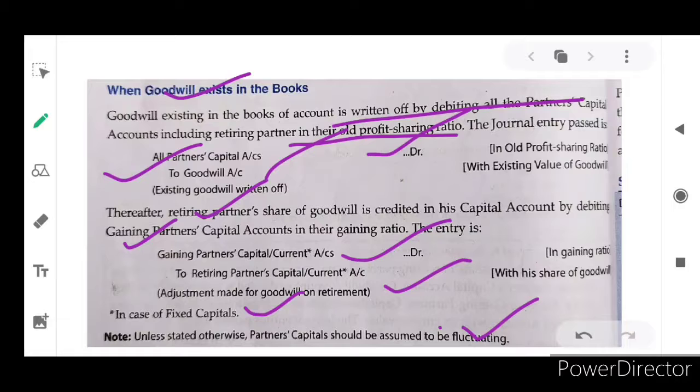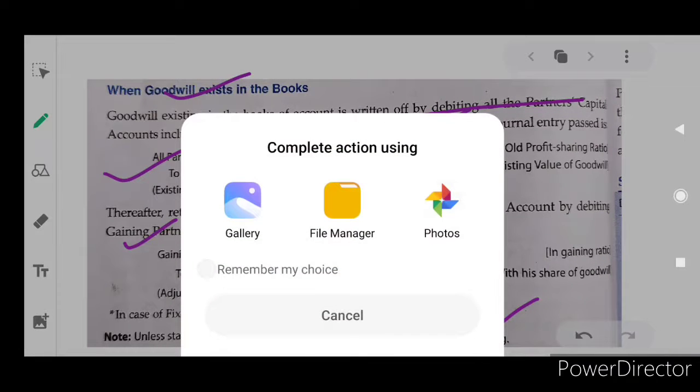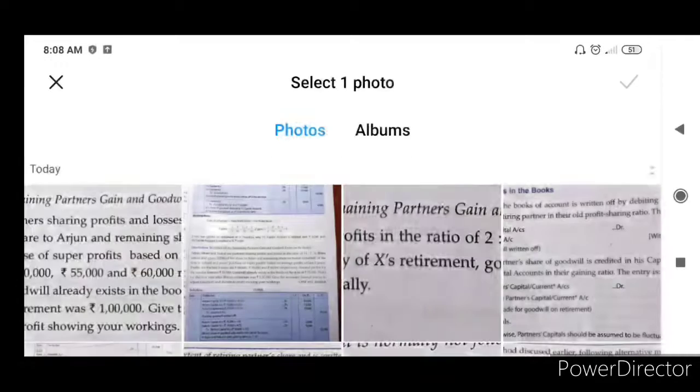Keep in mind that the existing goodwill will be written off by all the partners as per their existing, which means old, profit sharing ratio. In the journal entry, all the partners' capital accounts will be debited to goodwill account because existing goodwill is written off, and the gaining partners' capital accounts will be debited to the retiring partner's capital account as compensation, isn't it? Now we can discuss this with the help of one illustration.